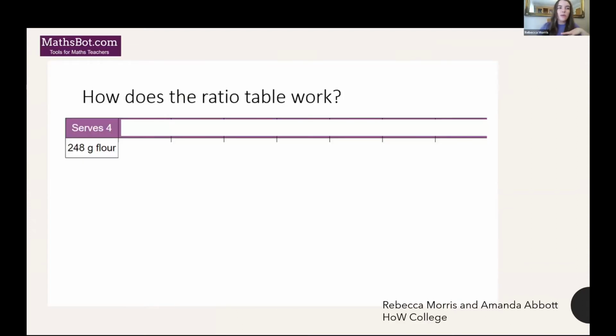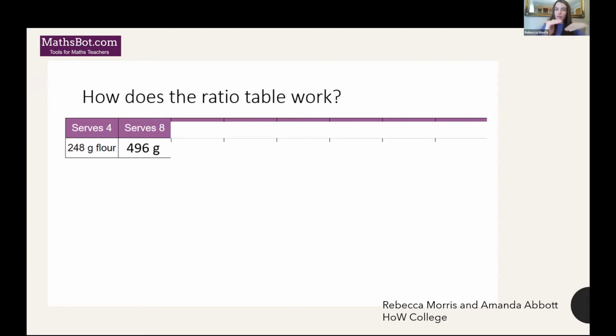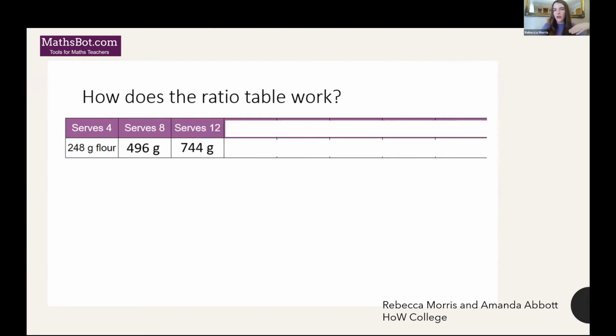And lucky for us, a lot of us were already using a website called MathSpot. On MathSpot, there's a starter activity based around using the ratio table, which was ideal. This is an example of one that would come up, looking at a recipe again. It would come up on the screen for the students with serves 4, then serves 8, serves 2, and so on. If we had higher ability groups, we'd cover that bit up, but in this case we've got it open.